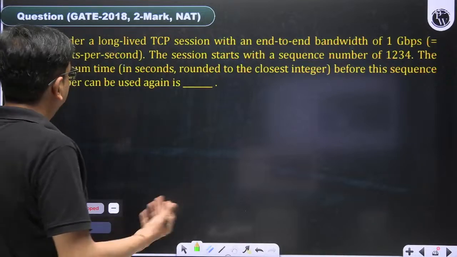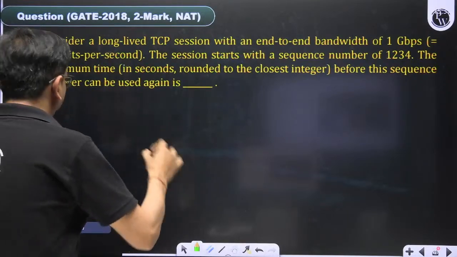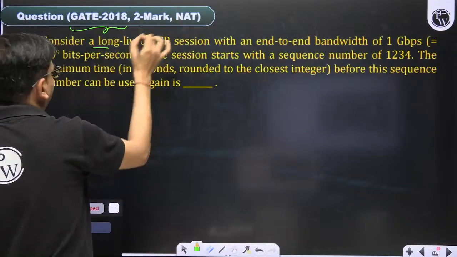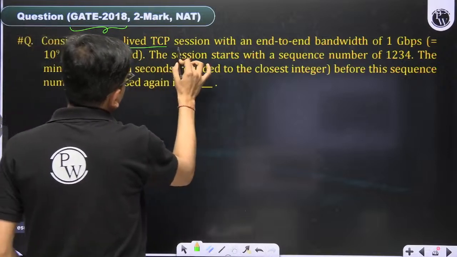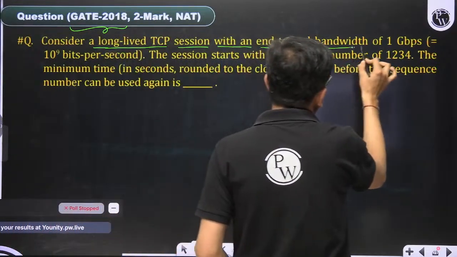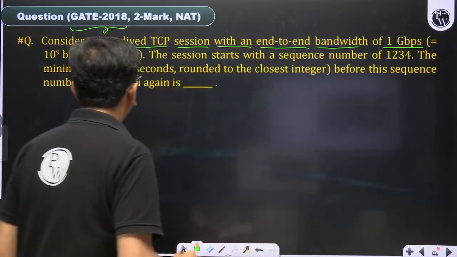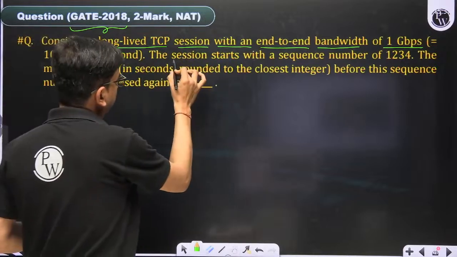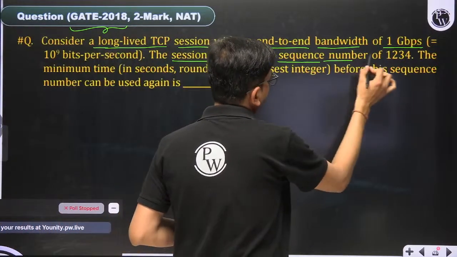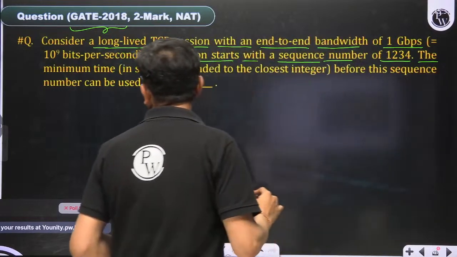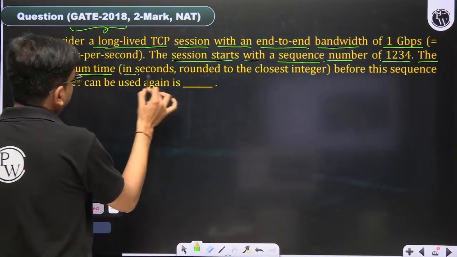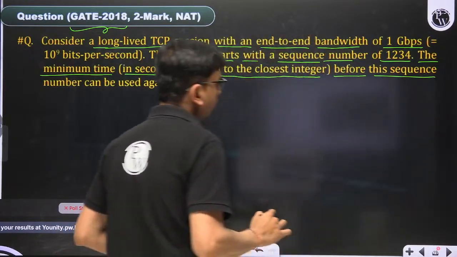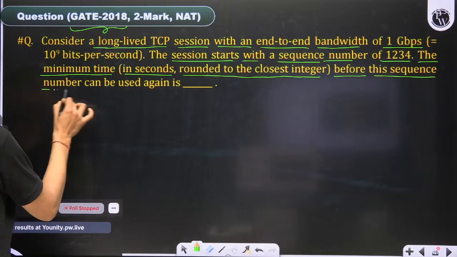So here in this question, consider a long-lived TCP session. This is a 2018 IIT Guwahati question, 2 marks, numerical answer type. Consider a long-lived TCP session with an end-to-end bandwidth of 1 Gbps, that is given as 10 to the power 9 bits per second. The session starts with sequence number 1234. The minimum time in seconds, rounded to the closest integer, before this sequence number can be used again.